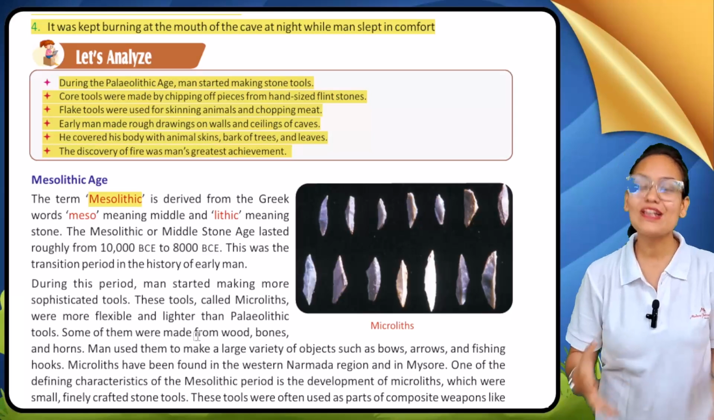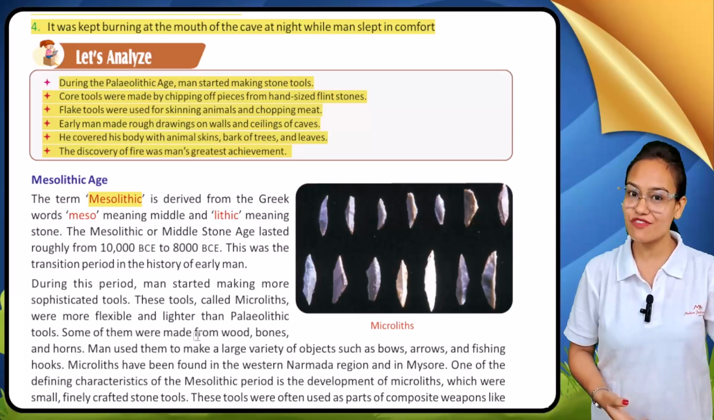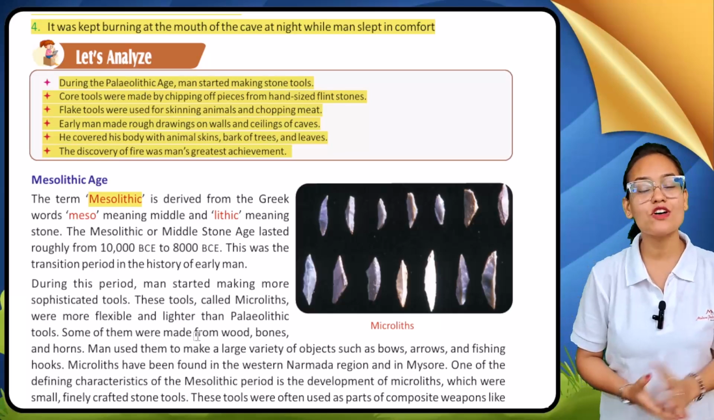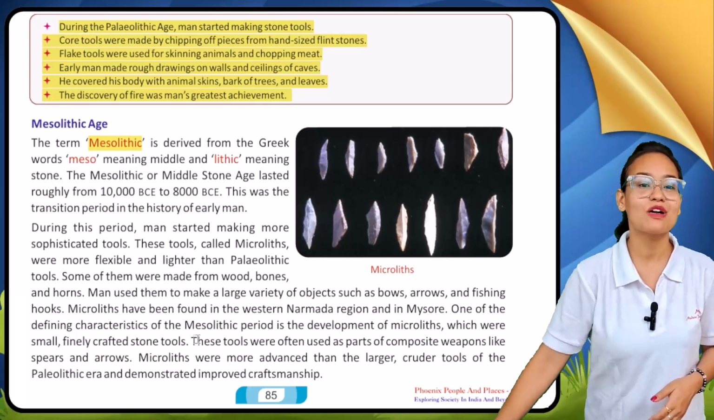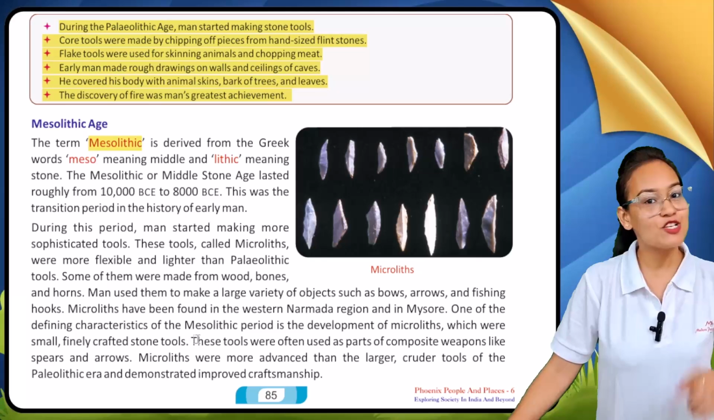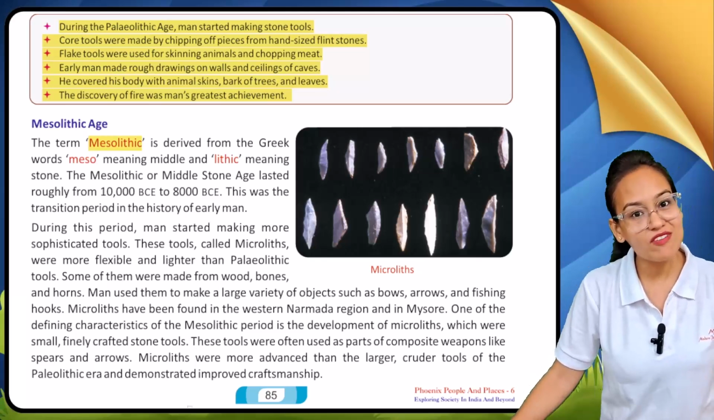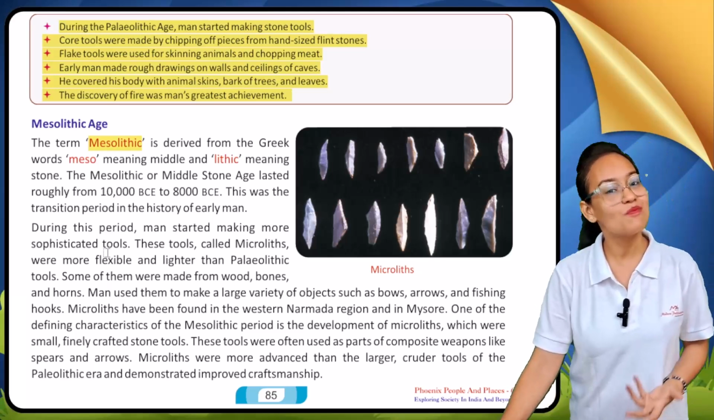In our today's session, we are going to start with chapter number 4. In our previous classes, we have seen some parts of chapter number 4. In this session, we are going to start another part of chapter number 4, which is named the Mesolithic Age. In our previous video, we discussed the Paleolithic Age. Now we are going to discuss the Mesolithic Age.